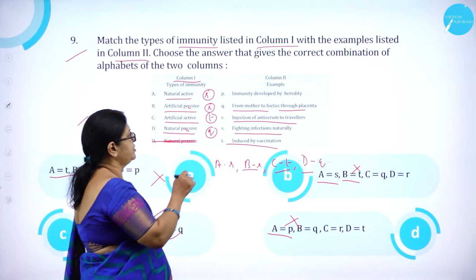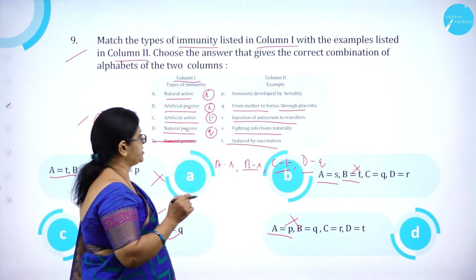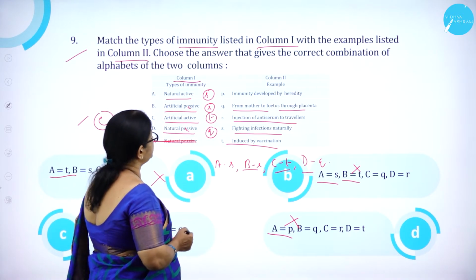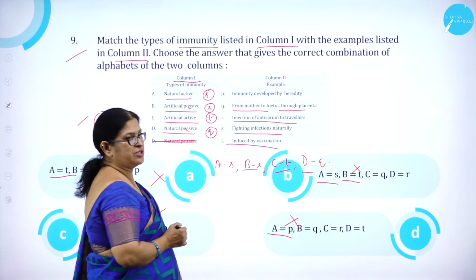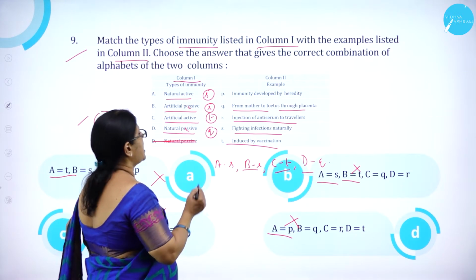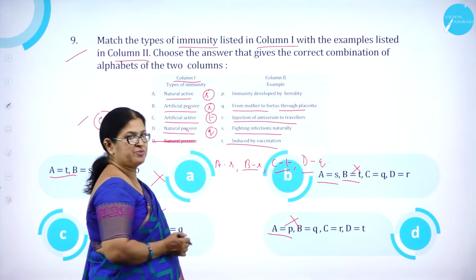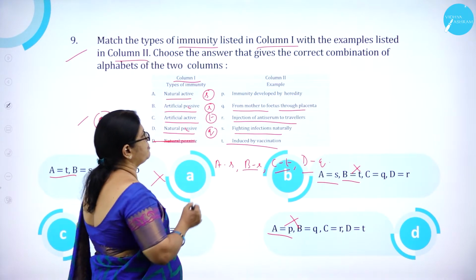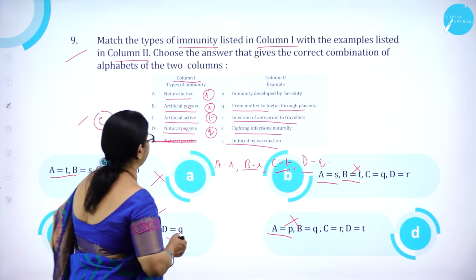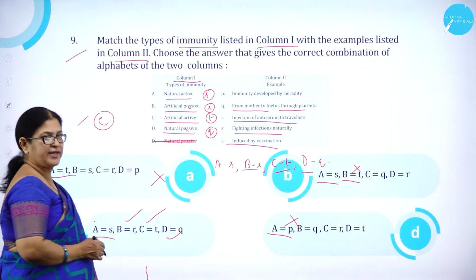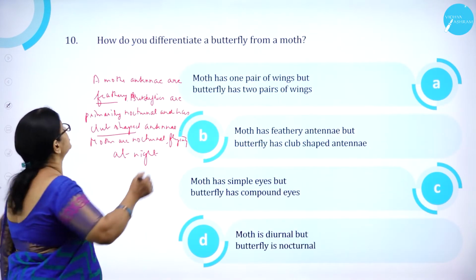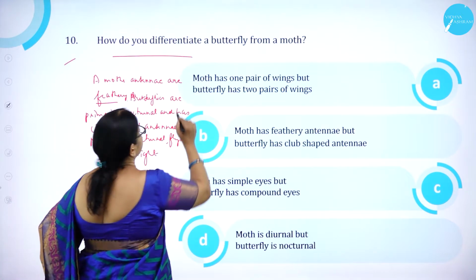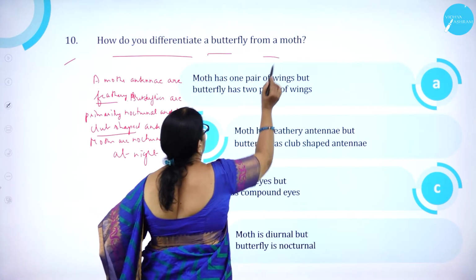Natural active, fighting infections naturally. Artificial passive, injection of antiserum to travelers. Artificial active, induced by vaccination. Then natural passive, from mother to fetus through placenta. So option C is correct. Moving on to question number 10. How do you differentiate a butterfly from a moth?